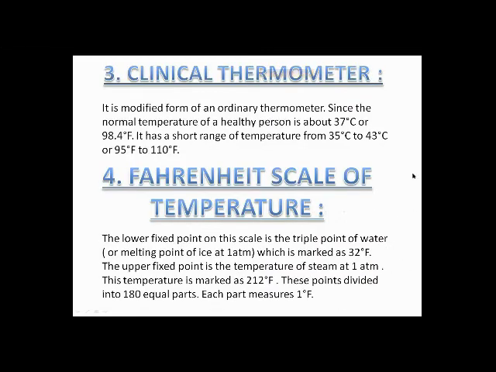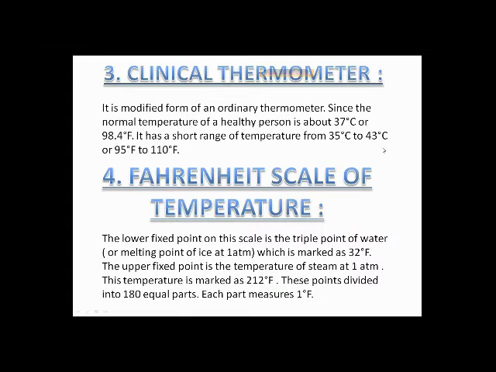Now here we are going to discuss the types of thermometer. The first one is the clinical thermometer, which is a modified form of an ordinary thermometer. The normal temperature of a healthy person is about 37 degrees centigrade or 98.4 degrees Fahrenheit.